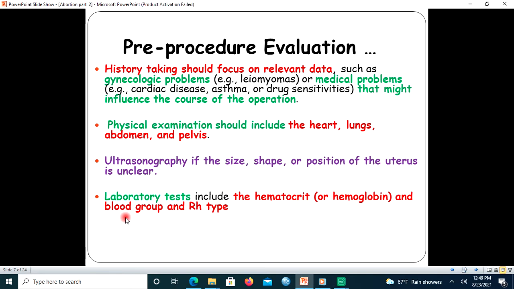The other is blood group, needed for cross-match purposes if the woman needs transfusion. The same goes for Rh type, for cross-matching, and also if the woman is Rh negative and unsensitized, anti-D gamma globulin should be given. We will see the dose of anti-D immunoglobulin at the end of this presentation.